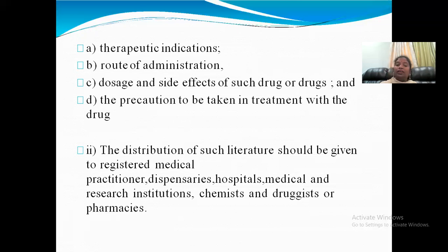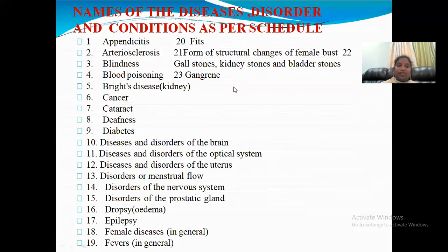Not only that, the medical research institutes also, and the chemists and druggists or the pharmacists also we can distribute.